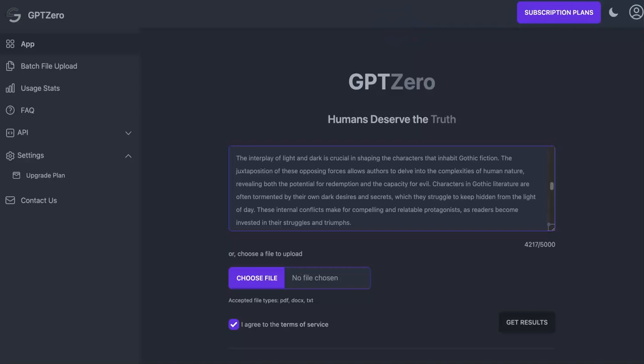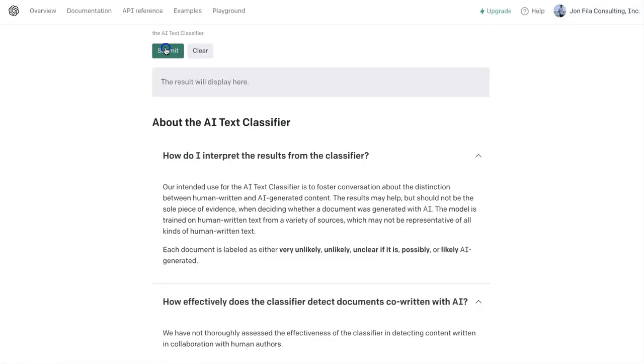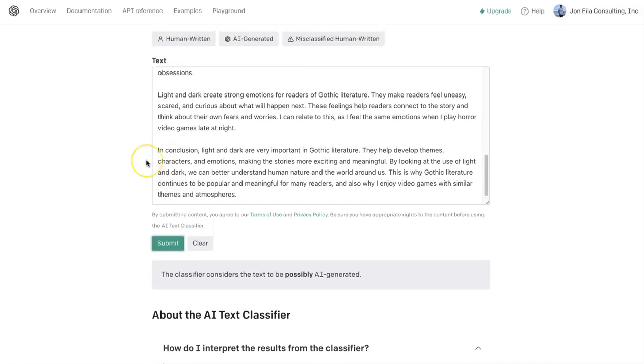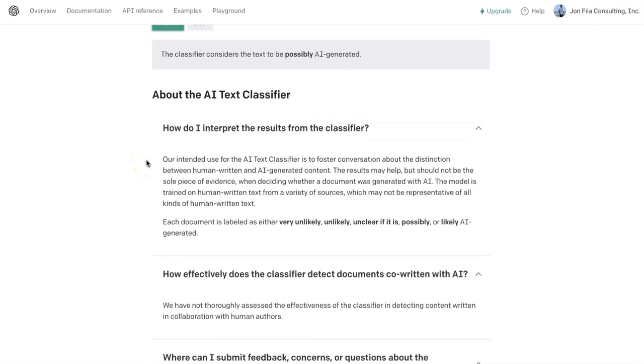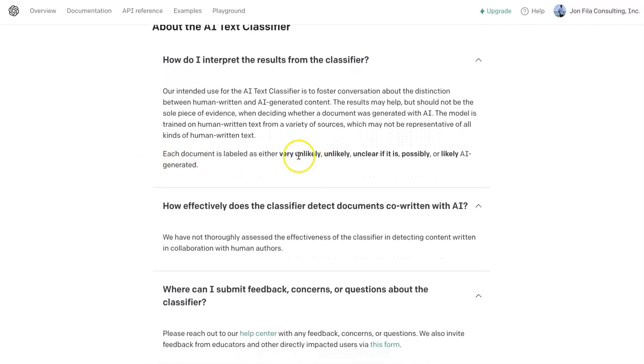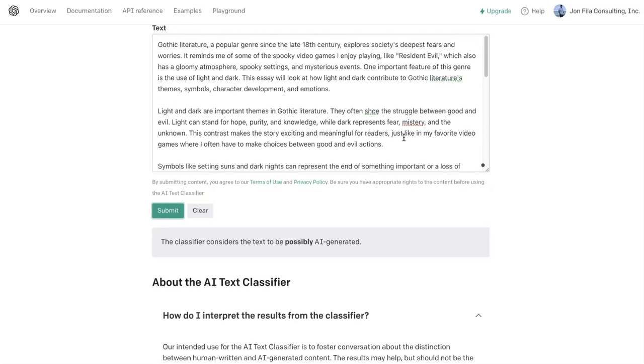Let's check another one. So when I paste in the original version, it's unclear if it's AI generated. Let's grab that last one that I was going to use from the Hemingway app. And this one says possibly. So when I look at the different indicators, we go from very unlikely, unlikely, unclear, possibly, or likely. So if a teacher was using this one, I might have more changes that I want to make.